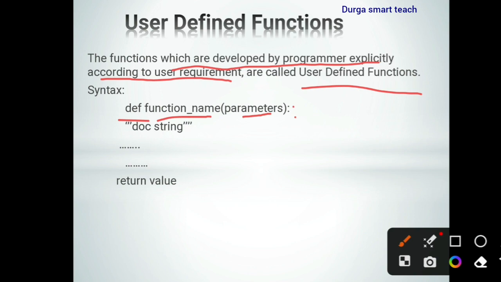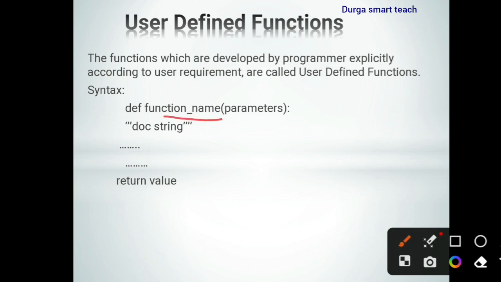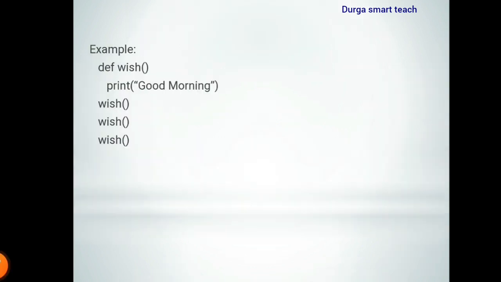Inside it contains the set of statements used to perform one task. Parameters are optional. What is a parameter? A parameter is nothing but values or variables. So let's see the example.